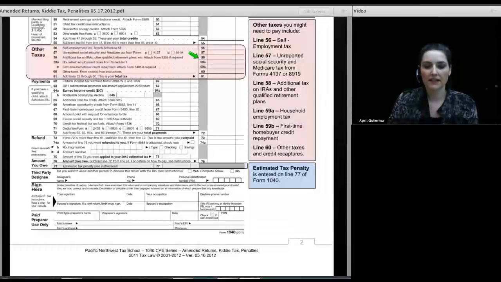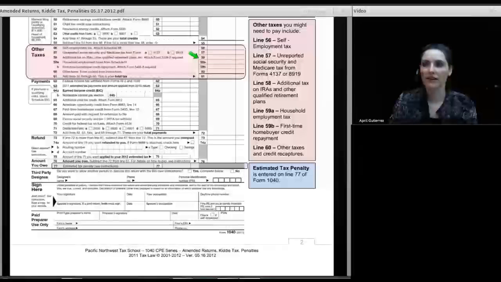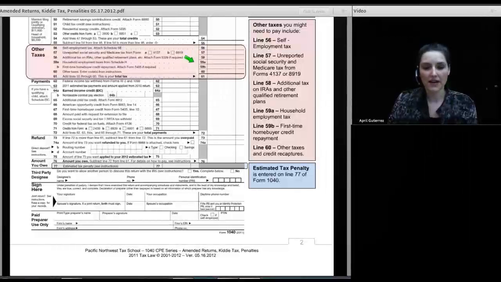Next in line is line 58, and this is where we enter the early withdrawal penalty or the additional tax owed on early distributions from IRAs and other kinds of retirement accounts. We're also not going to talk about that today because we did that in our class on pensions. Underneath that, we have the household employee tax that is entered on line 59A, and we will talk about that one. And underneath that, we have the recapture of the first-time homebuyer credit, and we will also be talking about that in today's class.